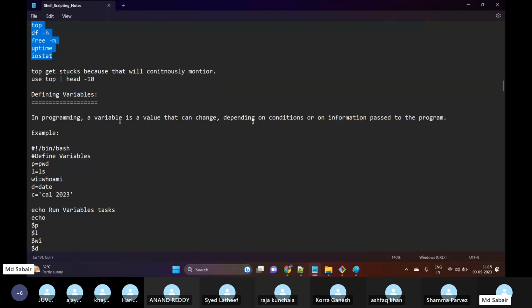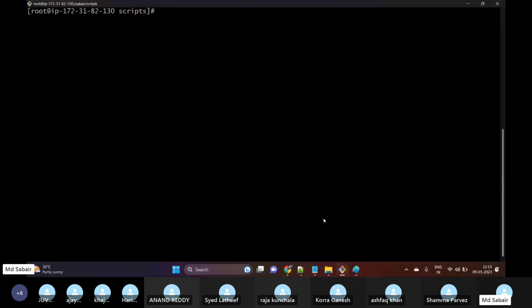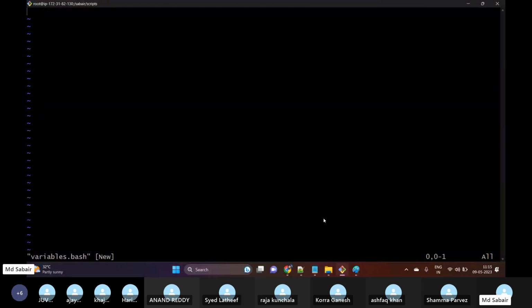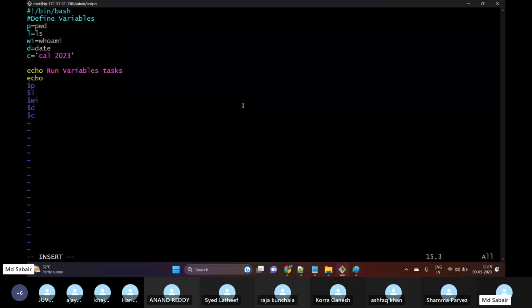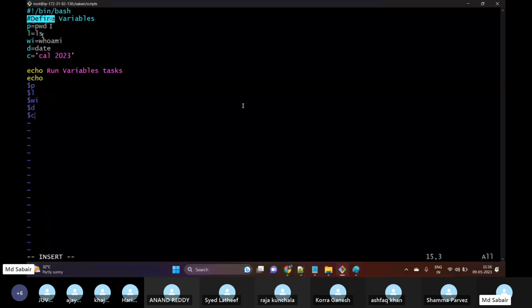We have some conditions as well. The way we pass the information will be passed to the variable, and then that will be passed to the script. We have one sample script, so let me copy this. vi variables.bash, this is my script name, and this is the script. This defines the shell, and then I am writing commands that define variables.